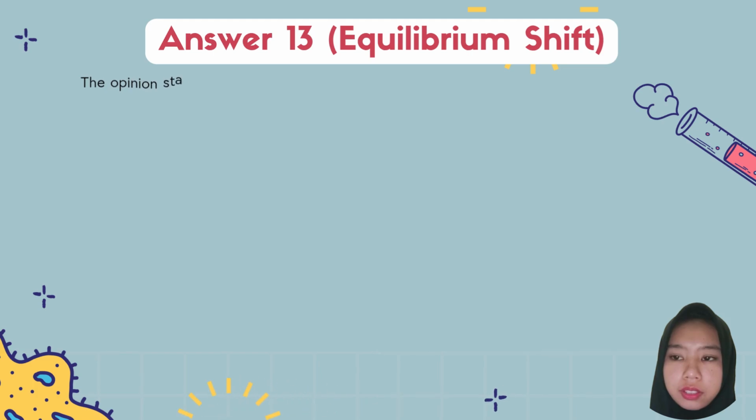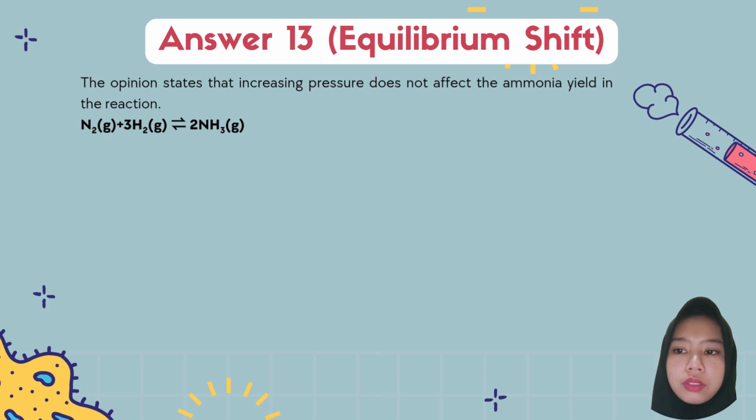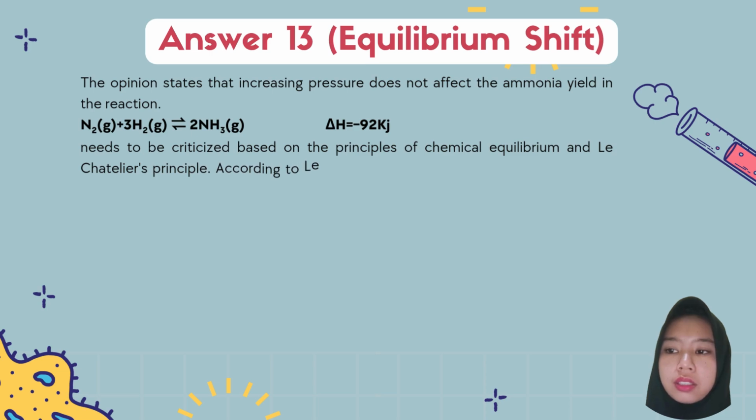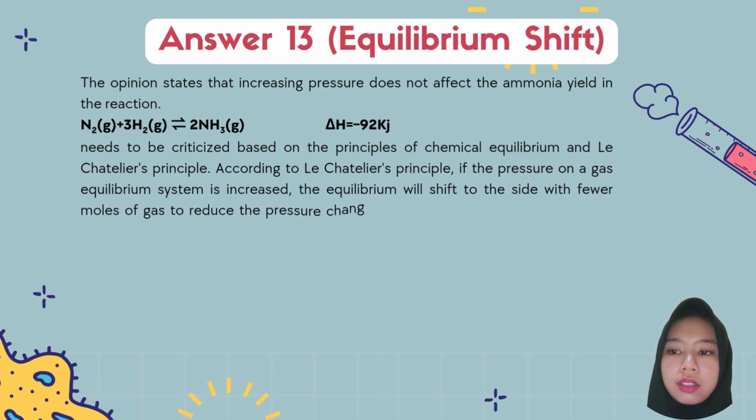Answer 13. Equilibrium shift. The opinion states that increasing pressure does not affect the ammonia yield in the reaction N2 + 3H2 ⇌ 2NH3, ΔH is -92 kilojoules.